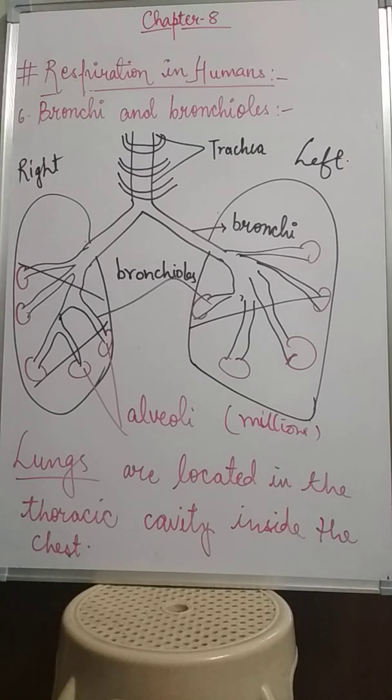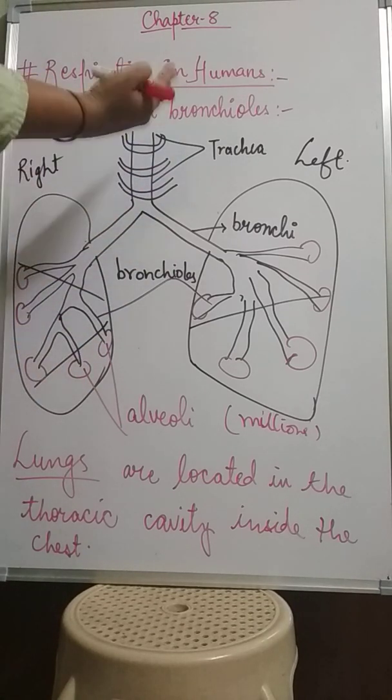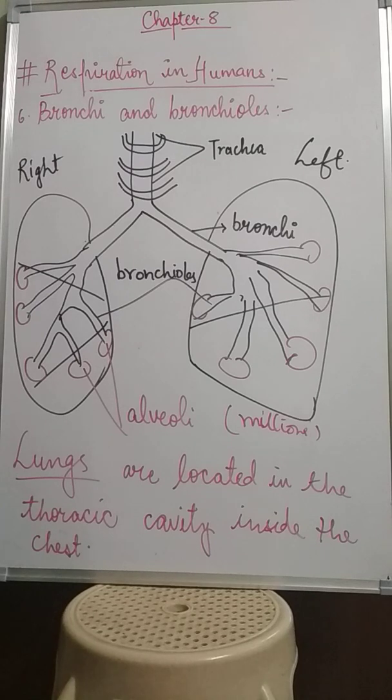You know that the rib cage is a bony chamber in our chest which protects our soft lungs. Then there are the muscles of the rib cage also, and these muscles help in the upward and downward movement of the lungs, even in the contraction and relaxation of the lungs, which helps in the movement of air in and out of the lungs. That we will discuss during the mechanism of respiration.